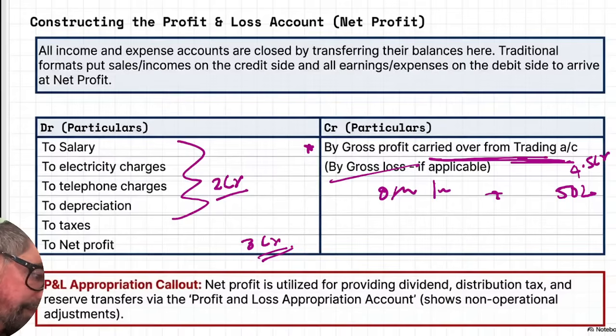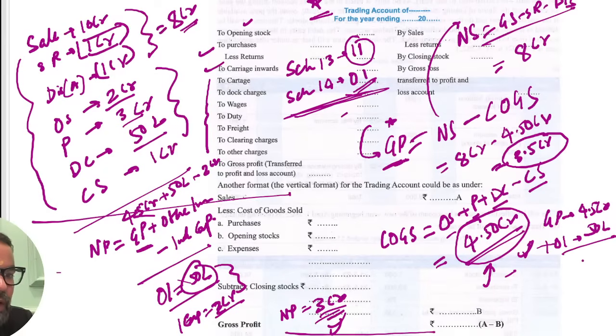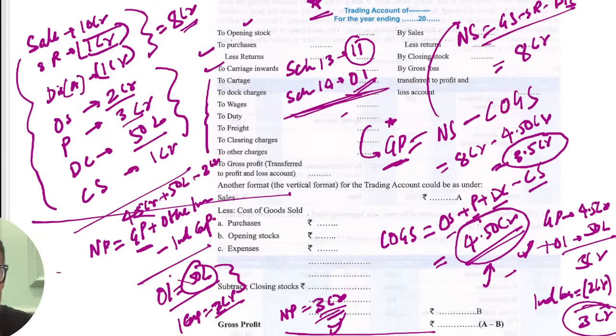All right. Last calculation. Yes, Sushil sir, the last calculation was this. So what we have done, we have gross profit, gross profit is 4.5 crores, which we have earned from here. Gross profit 4.5 crores plus other income, it is 50 lakh, so this becomes 5 crores. And indirect expenses which are equal to 2 crores, so this is minus, so the difference is 3 crores. That's why this is the one. Okay, 3 crores, that is the case.